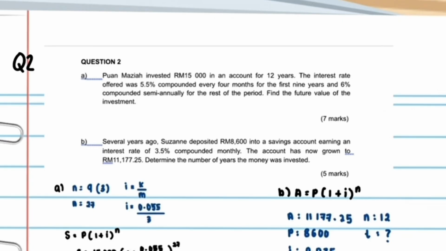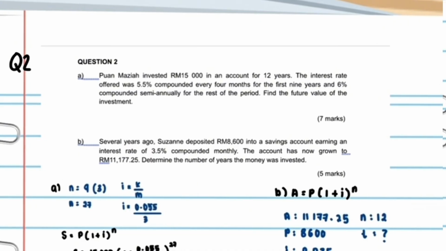So, question 2, Part A. Puan Mazia invested RM15,000 in an account for 12 years. The interest rate offered was 5.5%, compounded every 4 months for the first 9 years and 6% compounded semi-annually for the rest of the period. Find the future value of the investment.